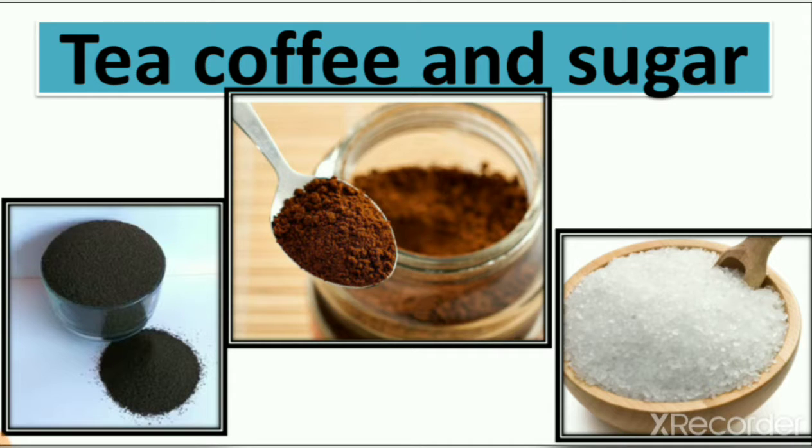Then we learn that tea and coffee we get from plants. We also get sugar from the sugarcane plant. So now you can understand how tea, coffee and sugar we get from plants. So from this lesson we learn that we get many types of food from plants.